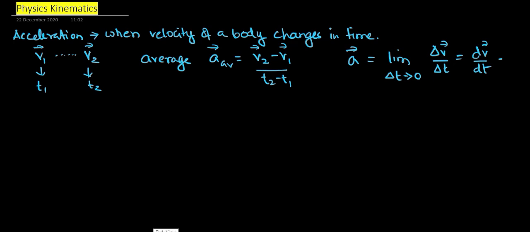So if you are talking about delta v, what this delta v means here is the change in velocity.